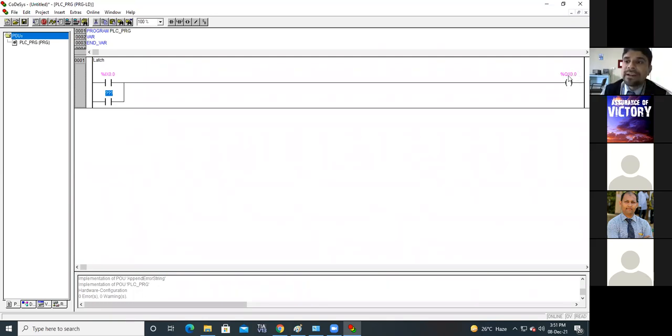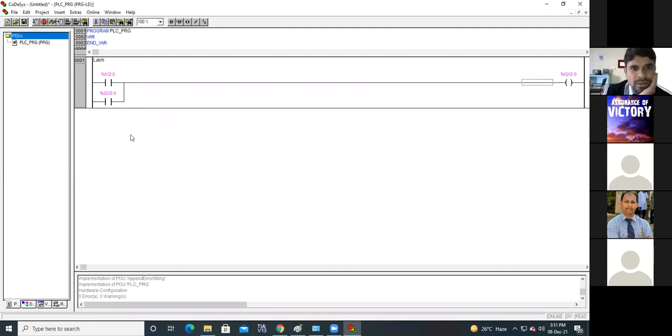Now, how to connect it with the status of this particular output? Simply take that instruction and put the address of this particular output here, percent QX 0.0.